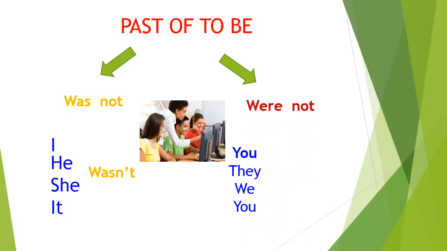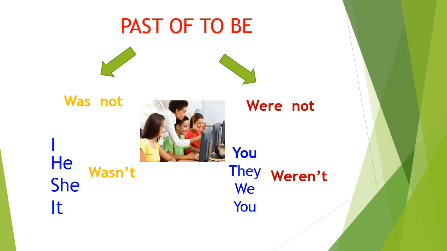Another word is were not. Were not is without contraction. With contraction is weren't. You use with you, they, we, and you. For example, you weren't, they weren't, we weren't, and you weren't. Okay? So it is in negative form.